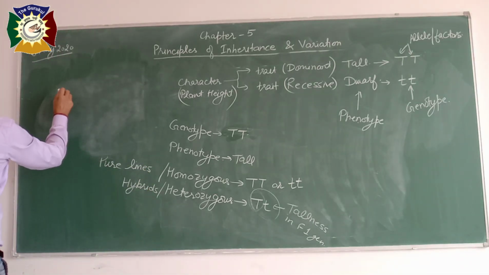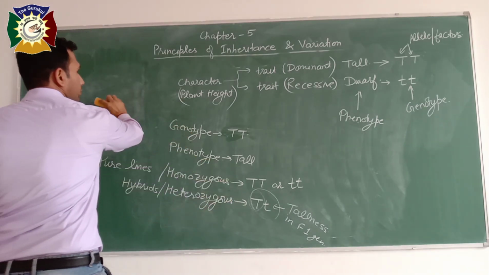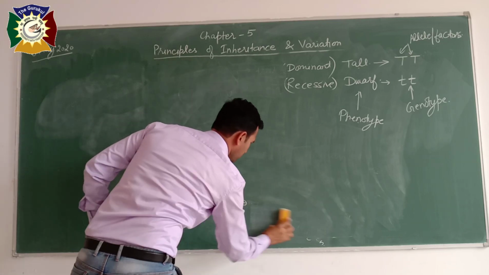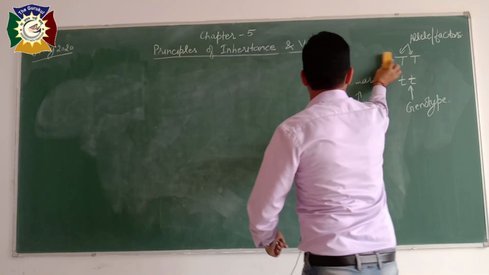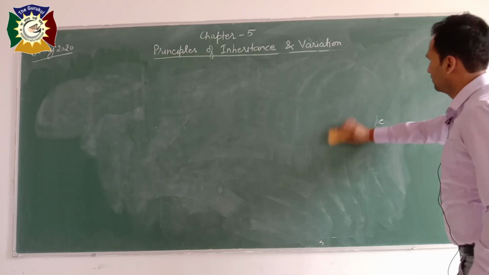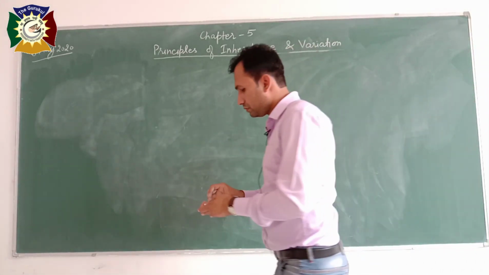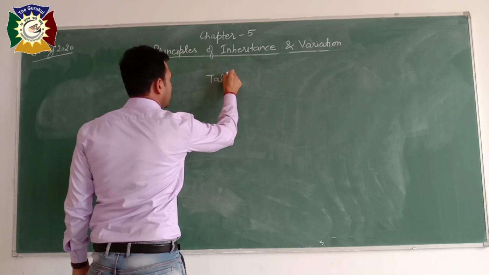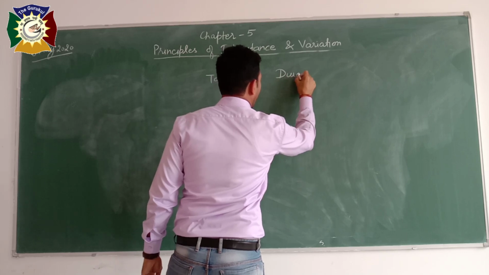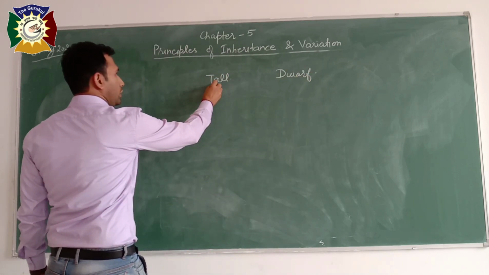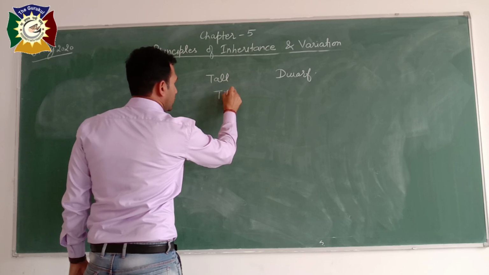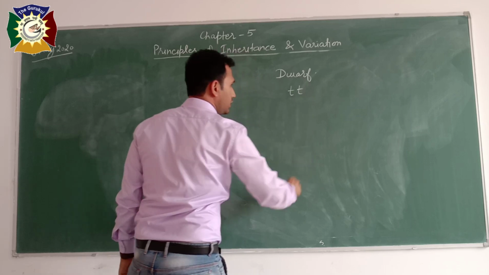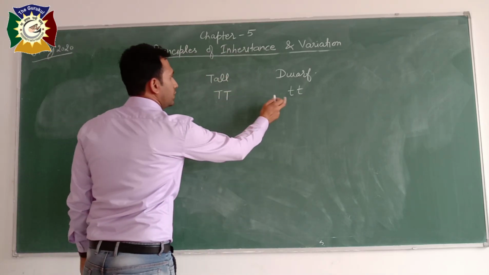So for example, we are taking a tall plant and a dwarf plant. As we know, tallness is shown by 2 capital alleles, dwarfness is by 2 small alleles, small letters.